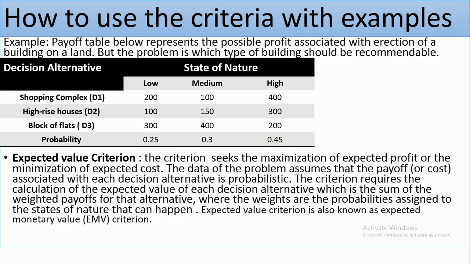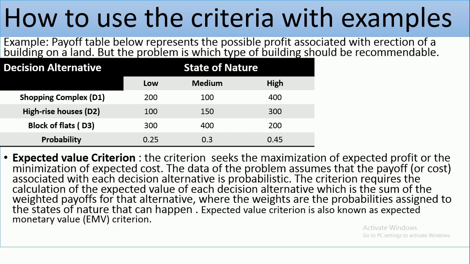The first criterion we shall be talking about is the expected value criterion. The criterion seeks the maximization of expected profit or the minimization of expected cost. In this case, we have a profit payoff table. In a case whereby you have a cost payoff table, you minimize the cost.